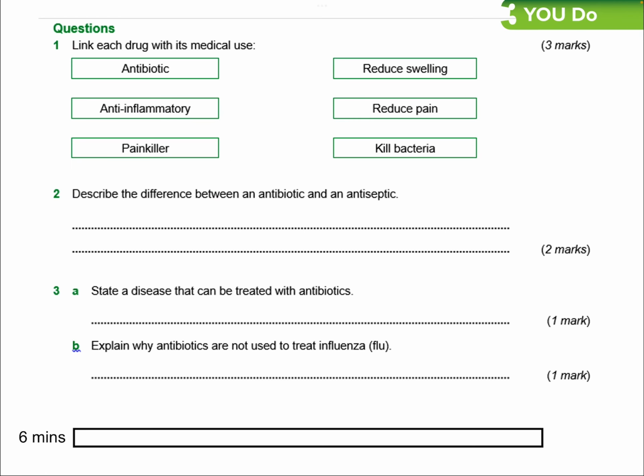And then you have some questions here that you need to pause the video and have a go at. Link each drug with its medical use: antibiotic, anti-inflammatory, painkiller. Then describe the difference between an antibiotic and an antiseptic. I mentioned that earlier. State a disease that can be treated with antibiotics, and explain why antibiotics are not used to treat influenza. You need to think about what influenza is, first of all, before you attempt to answer this question.